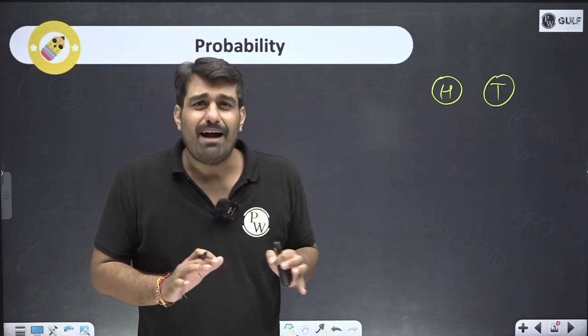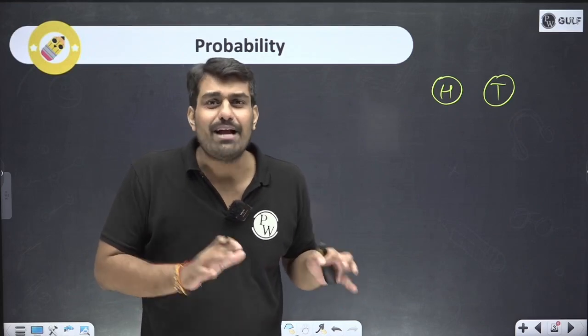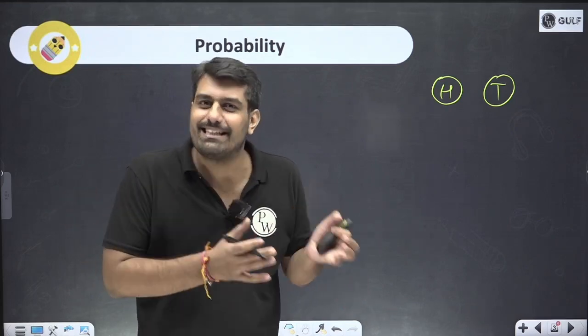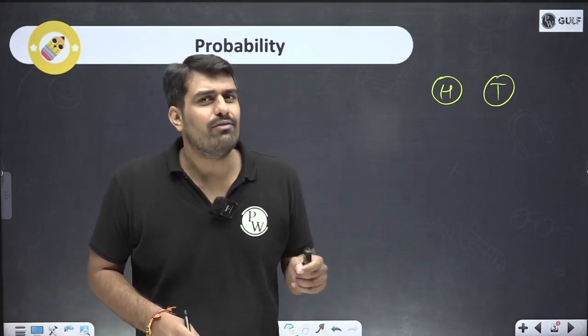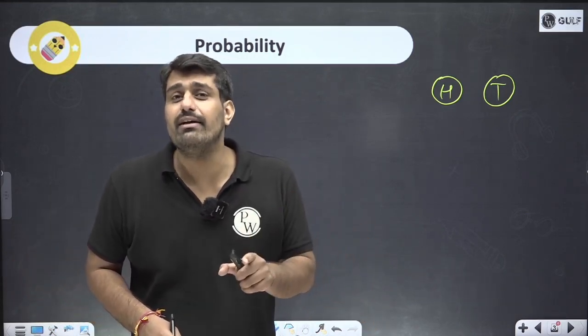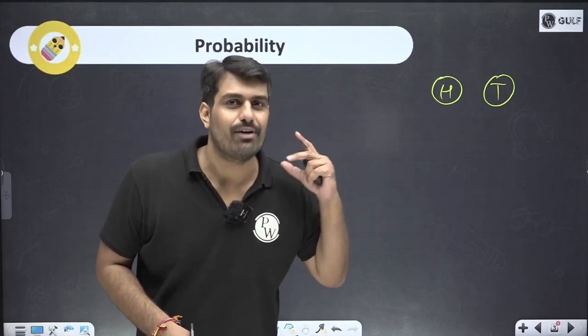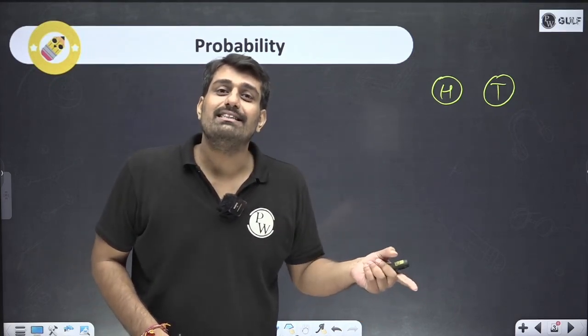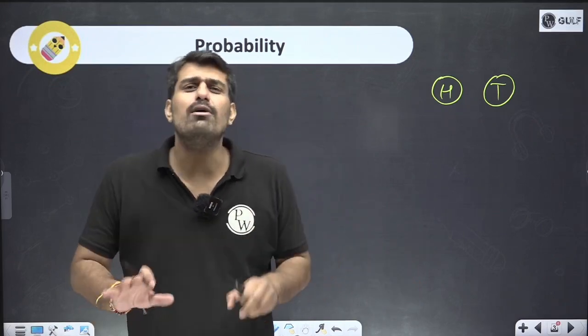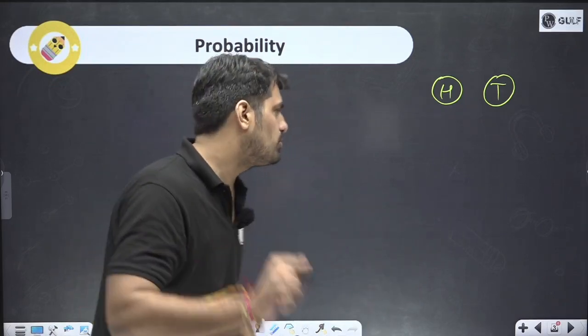I'm not a very honest person over here, and don't take it literally. This is just an example. So I said there was some issue with the coin. The coin was not fair. It was not fairly tossed. So I want a second try. So again the coin was tossed. Third time also I repeated the same. Fourth time also I repeated the same. Number of trials, basically, 5 times the coin was tossed.